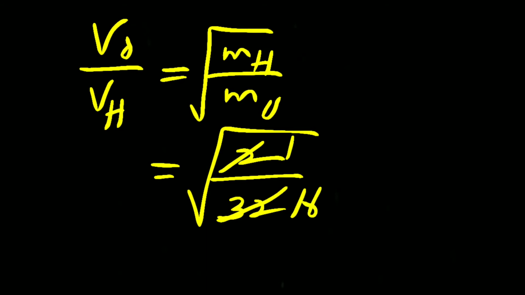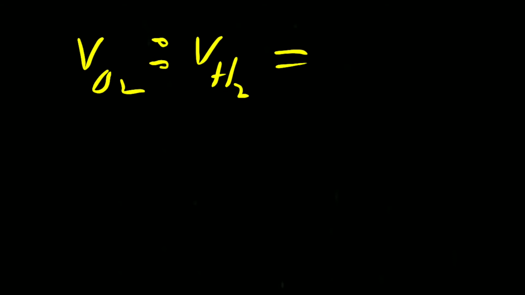So root of 1 by 16 is equal to 1 by 4. Therefore, V oxygen is to V hydrogen equals 1 is to 4.